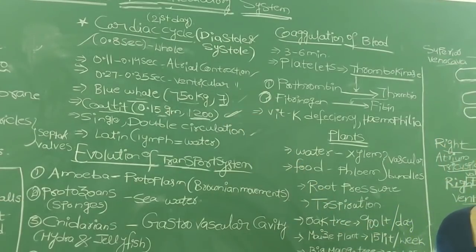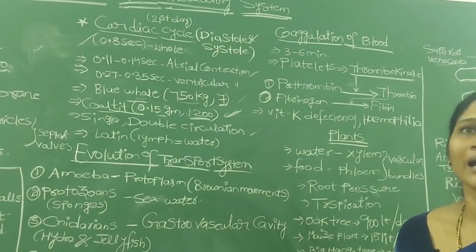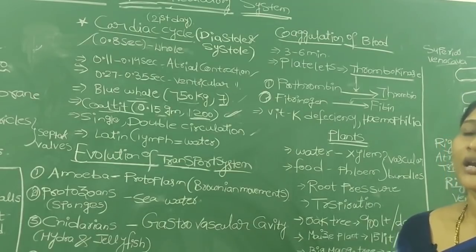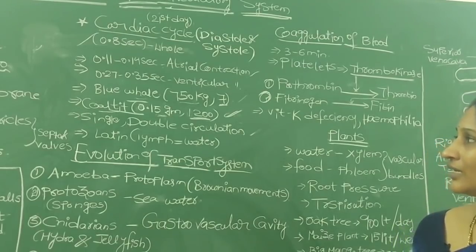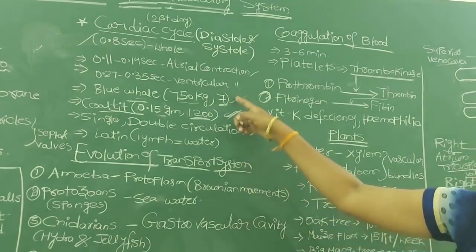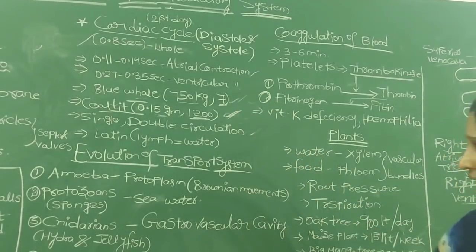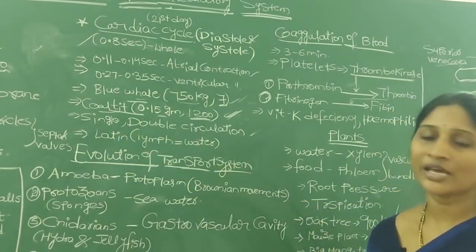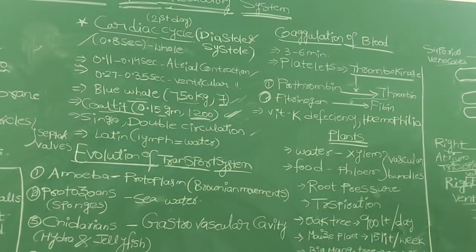So if the body size, body weight and weight of the heart increase, obviously the number of heartbeats will decrease. You just remember these two examples. And here I have written single circulation and double circulation. Circulation means, you know, the transportation.